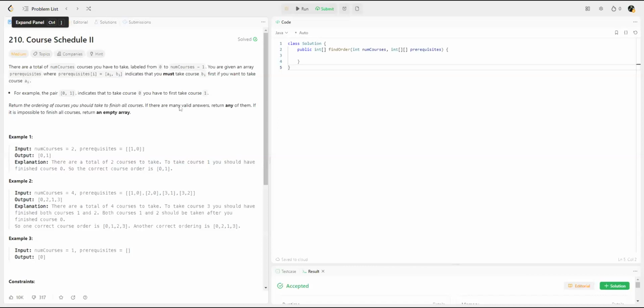Now, this question is very similar to course schedule one, in that the scenarios in which you can't finish the courses are when you have cycles, right? And what is a cycle basically, right? So basically, we can think of this question in terms of graph and graph nodes. And in fact, I think it will be very helpful if I go on a drawing board instead.